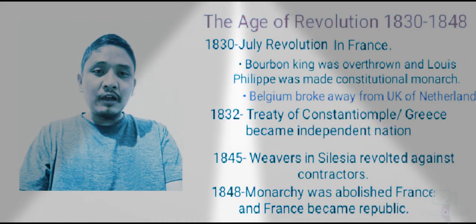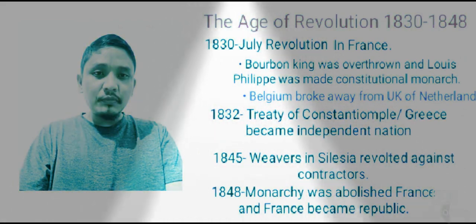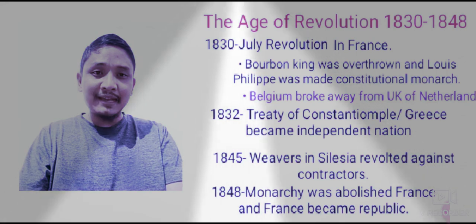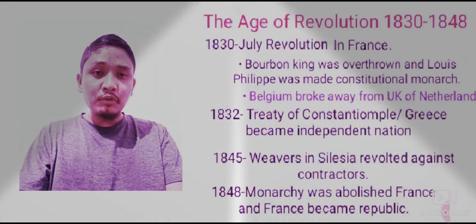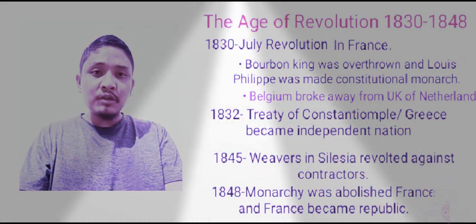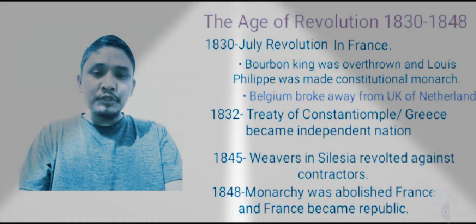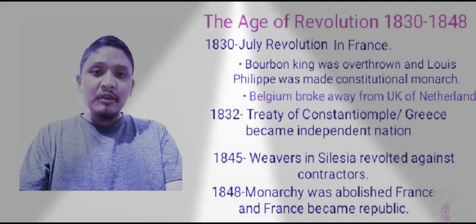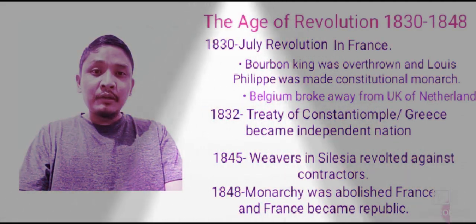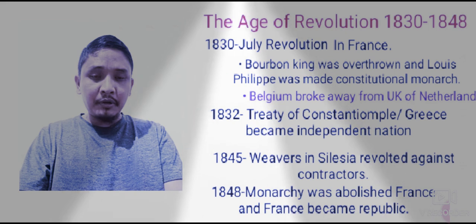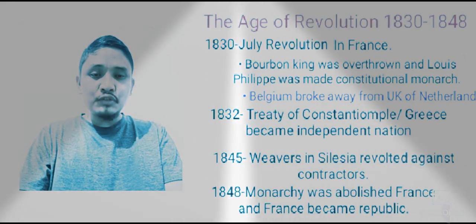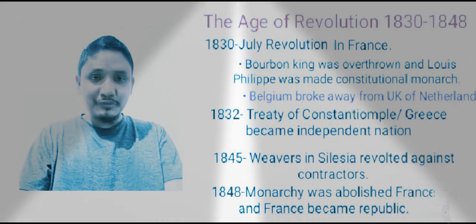That means after the July Revolution, the Bourbon king, who was an absolute monarch, was replaced by a constitutional monarch. Constitutional monarch means the king will not have monopoly power, but has to work under the constitution.